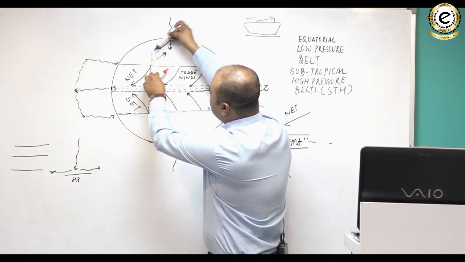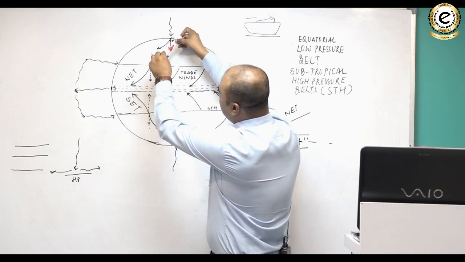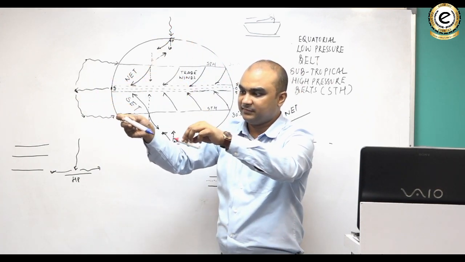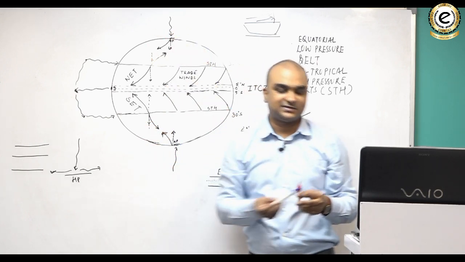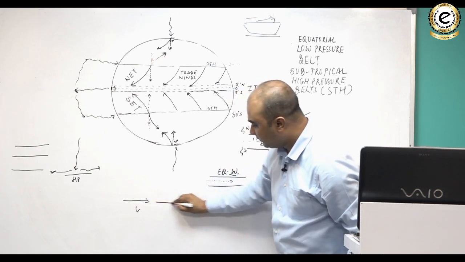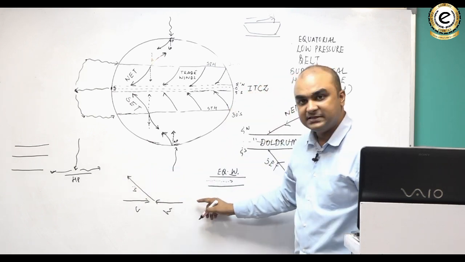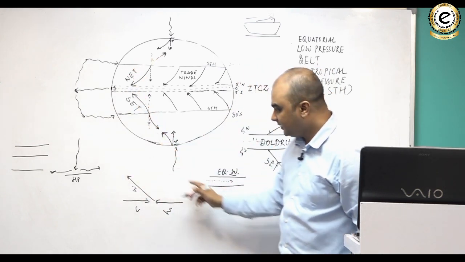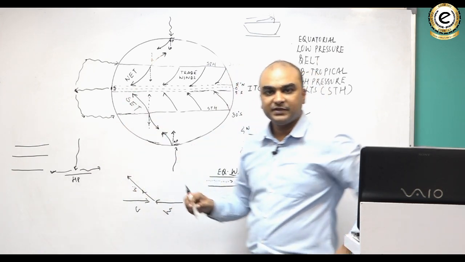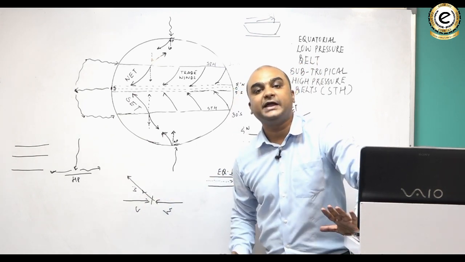कोरियोलिस की वजह से दोनों ही राइट साइड टर्न हो गए, but as they would collide with each other, you know that the warm air would rise. This is what would happen, or if you want to see it like this, this is what would happen. The warm air would rise, and when cold air, suppose this is cold air and warm air meet each other, the warm air rises. This rise is known as the rise of the air along the warm front. Front is nothing but a boundary between two different kinds of air parcels.